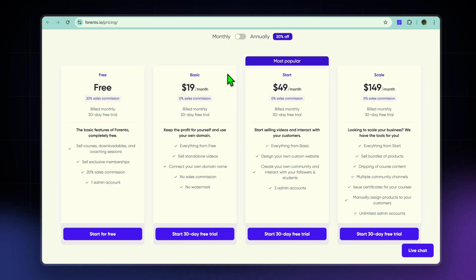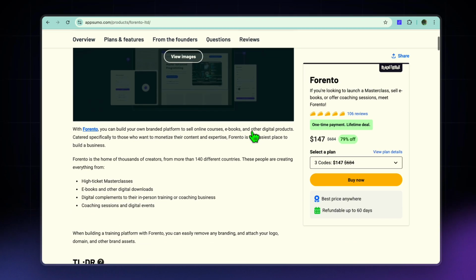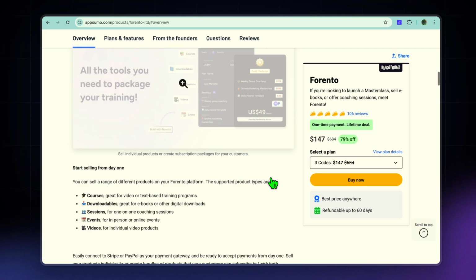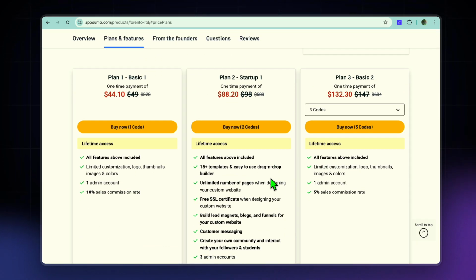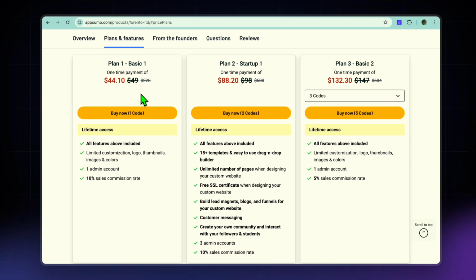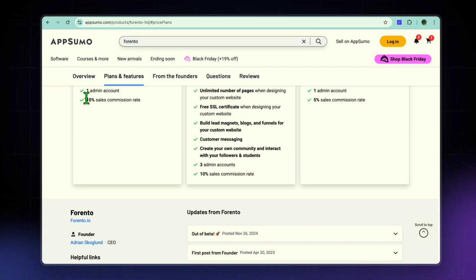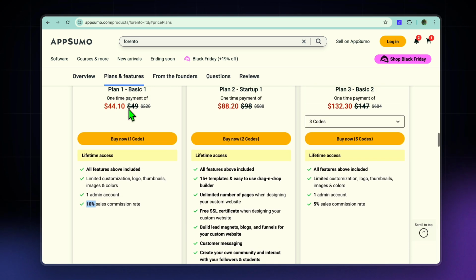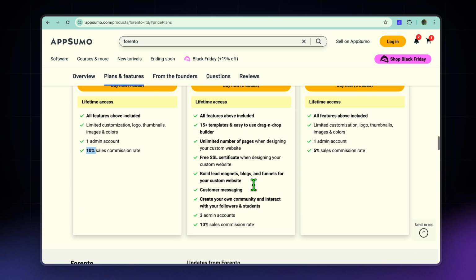And keep in mind, Forento is on AppSumo. So you'll be able to pay one price and you can get a lifetime deal. So for example, if I were to scroll down right here, you can see that when it comes to Forento, you can pay $44 and you'll be able to use it for a lifetime. Keep in mind, with this $44 plan, they'll be taking a 10% sales commission rate. And if you were to go onto, for example, the $88 plan, they'll still be taking 10%.